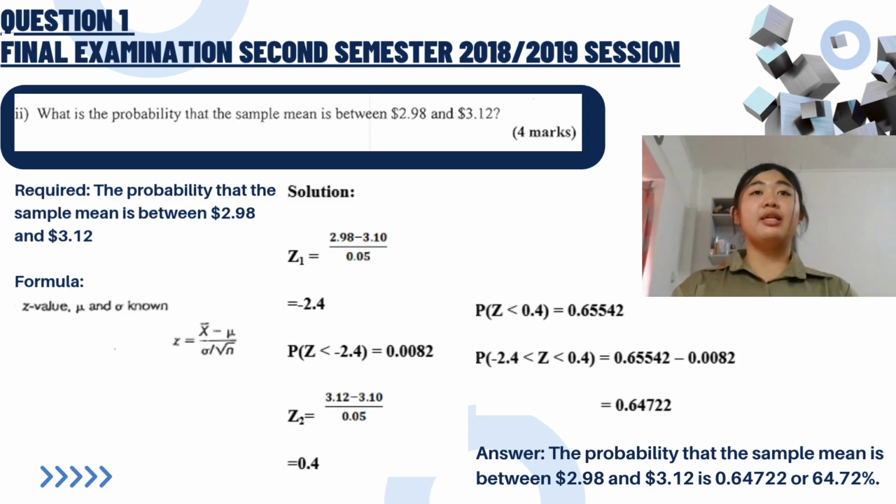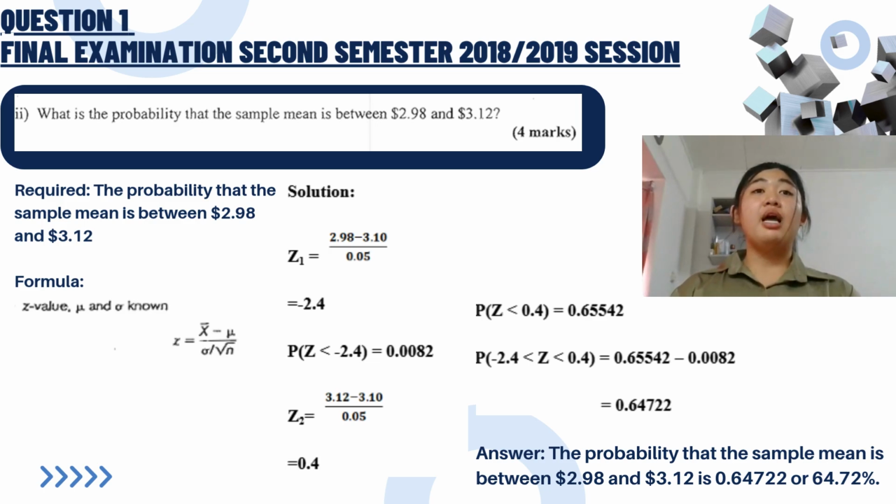Question 1F2. Now we are asked, what is the probability that the sample mean is between $2.98 and $3.12? We compute two Z scores. Z1 equals (2.98 minus 3.10) divided by 0.05, equal to negative 2.4. Z2 equals (3.12 minus 3.10) divided by 0.05, equal to 0.4.